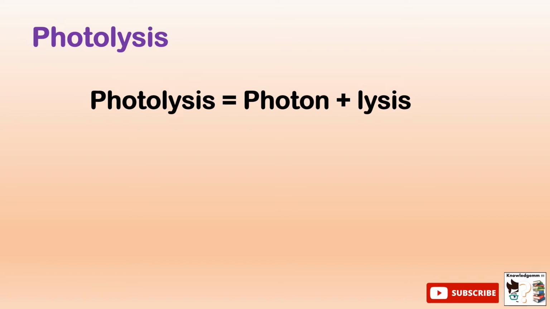So photolysis equals photon plus lysis. Photon is the light energy and lysis is breakdown. So photolysis means any process which utilizes light energy to bring about breaking down of materials. Now in our context, we are considering the breakdown of organics in the wastewater.